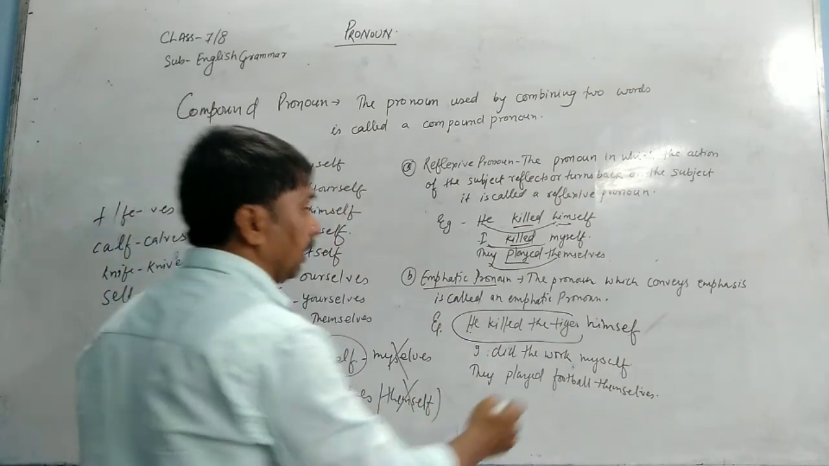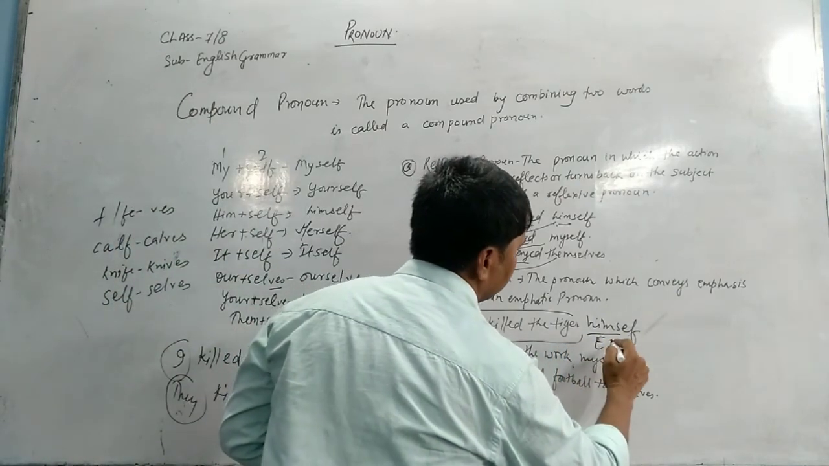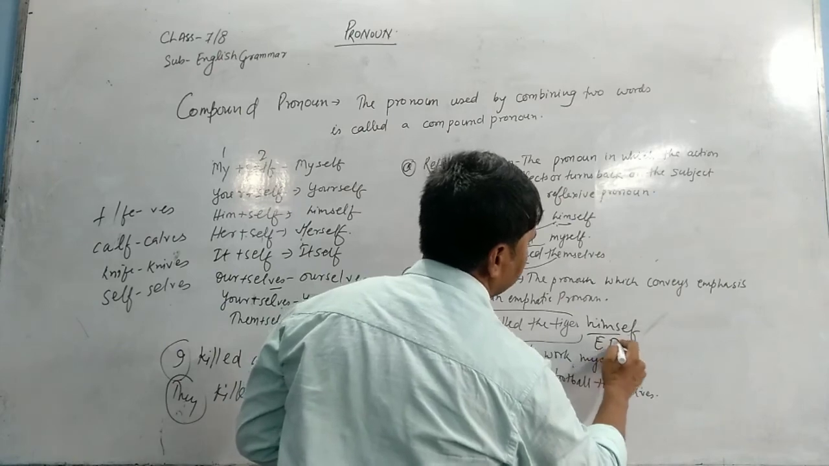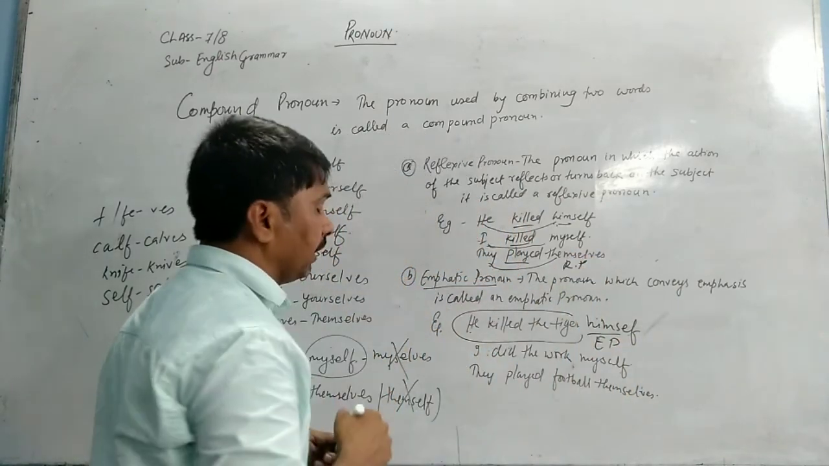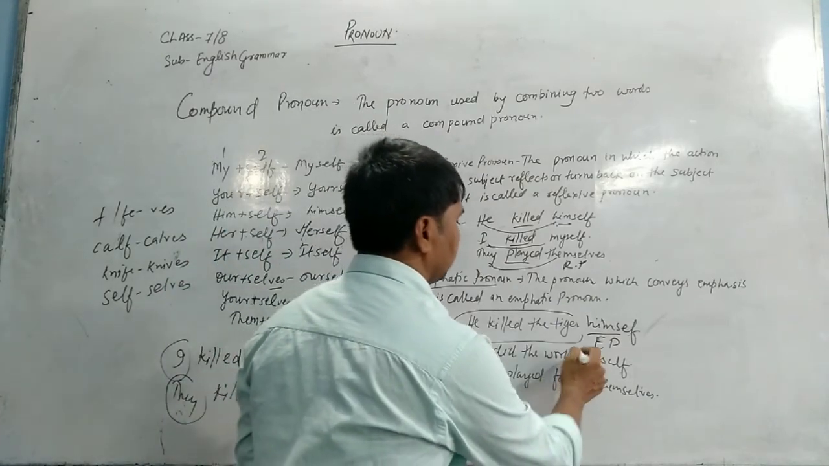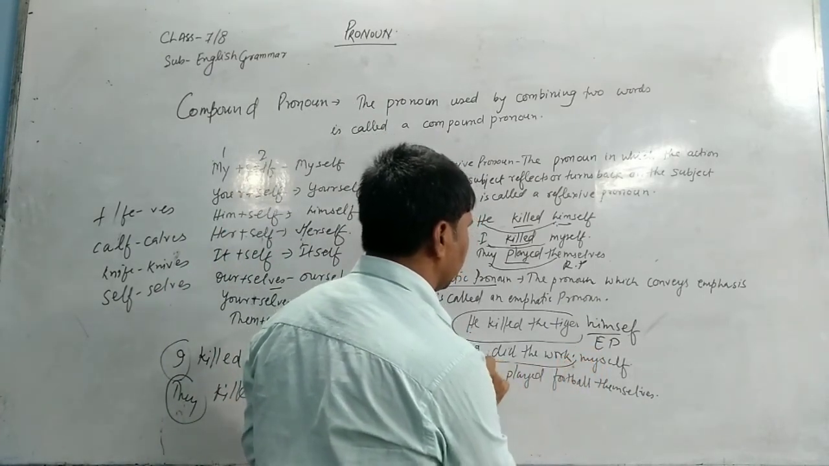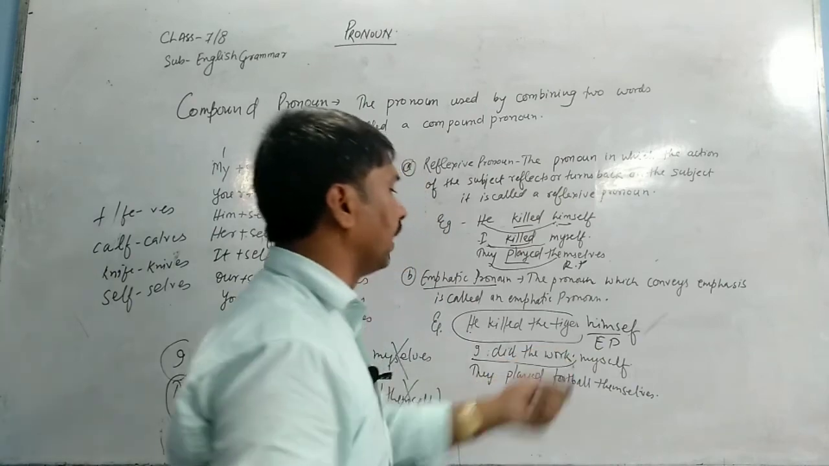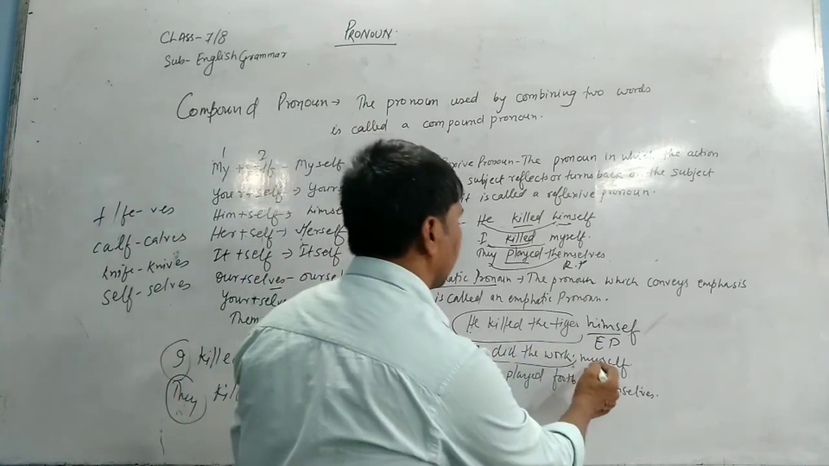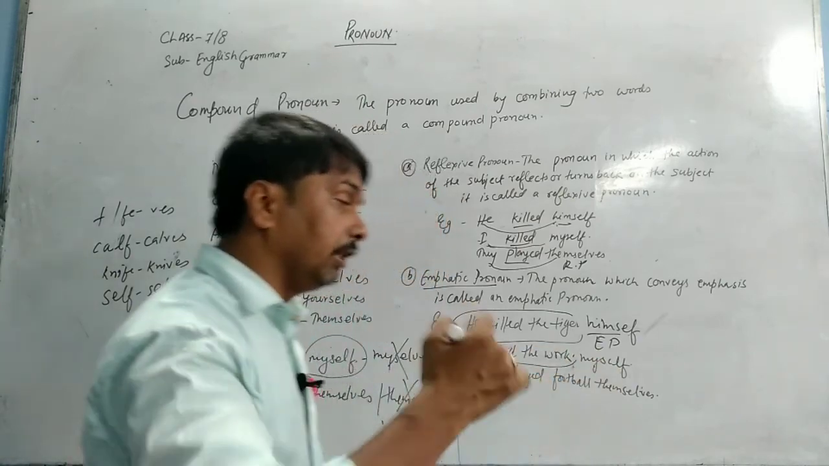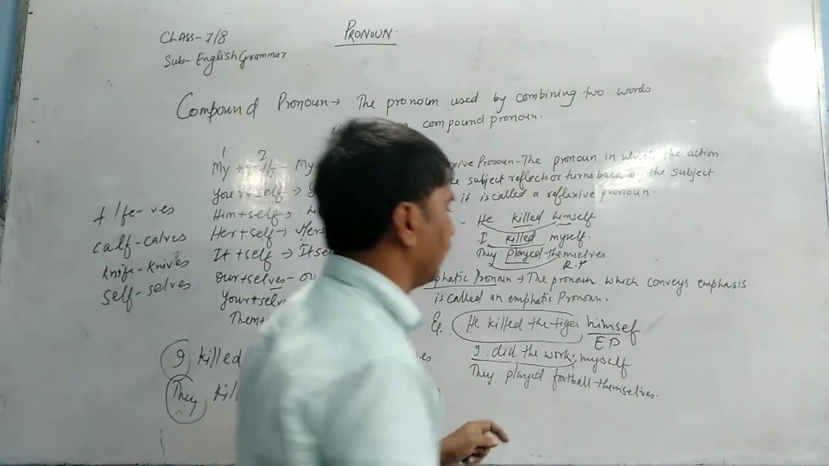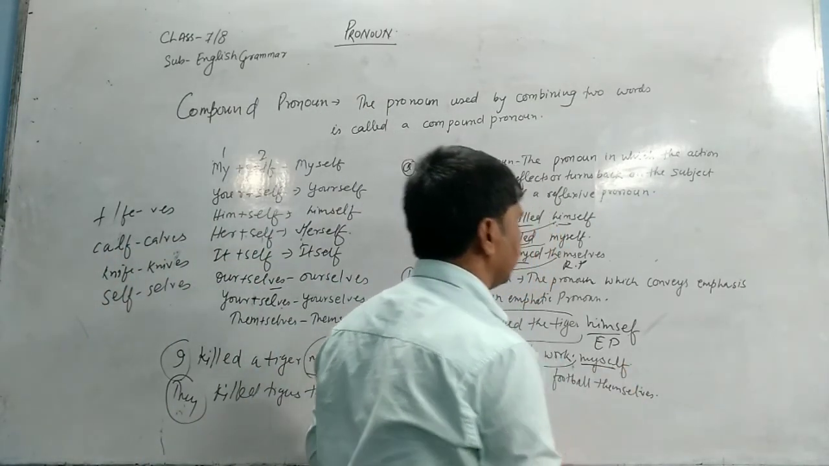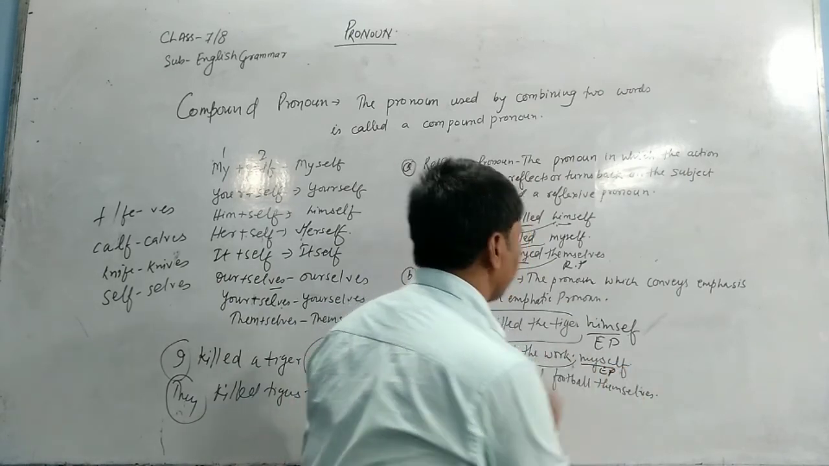So he is emphasizing. I did the work. Here the sentence is complete, but still we have given myself. Why? Because it is emphasizing on I. I did the work myself. So it is stressing on the subject. This is also an emphatic pronoun.